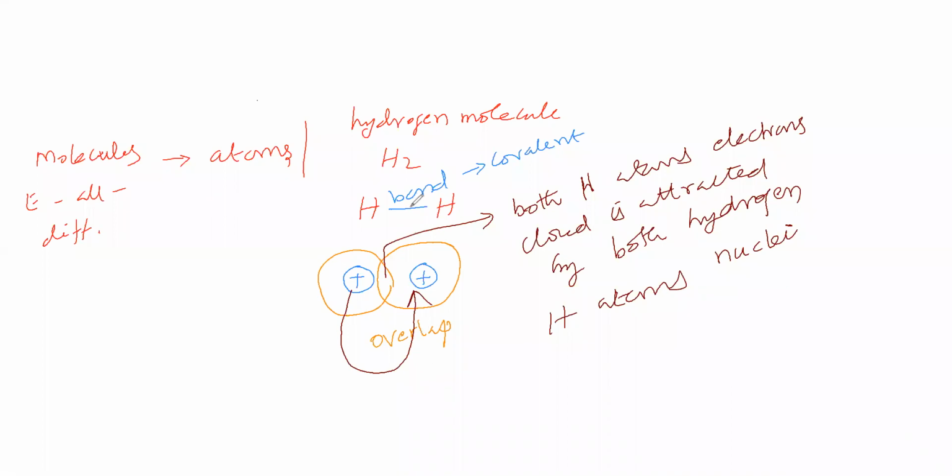Therefore, what is meant by bond? Bond is nothing but both their electron clouds attracted by both of their nuclei. Therefore, they are attracted by each other. What type of attraction? Covalent bonding attraction. This is a molecule. So this bond is nothing but what we call attraction.